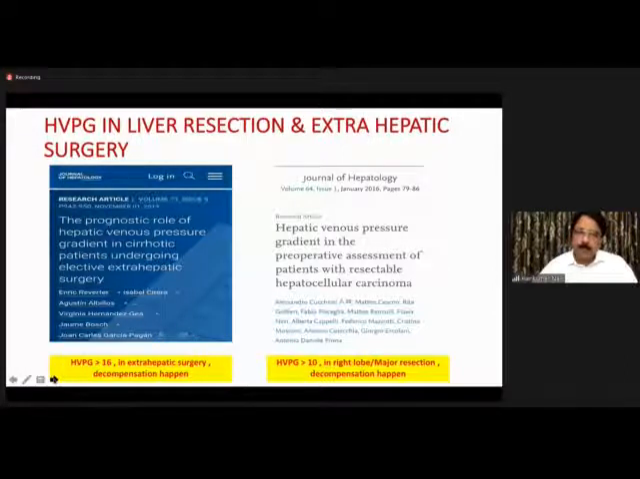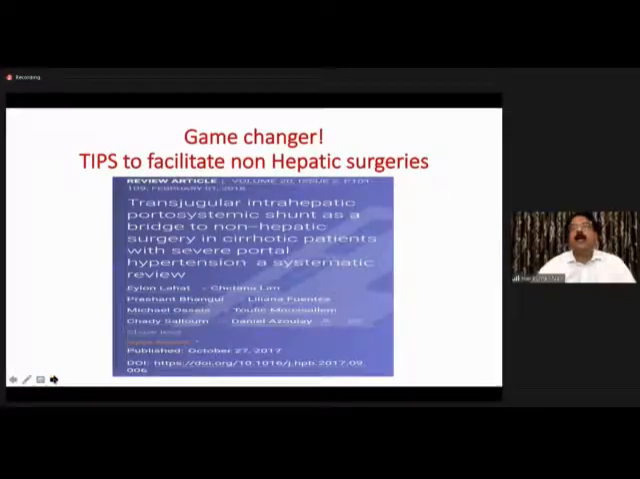Going a step ahead, even in non-hepatic surgeries, let's say colon cancer surgery or coronary bypass surgery, in a compensated cirrhosis liver, if HVPG is more than 16, then decompensation can happen. So, in summary, in surgical practice, whether it be liver resection or non-hepatic surgery in a compensated liver disease patient, looking at liver pressures does matter.